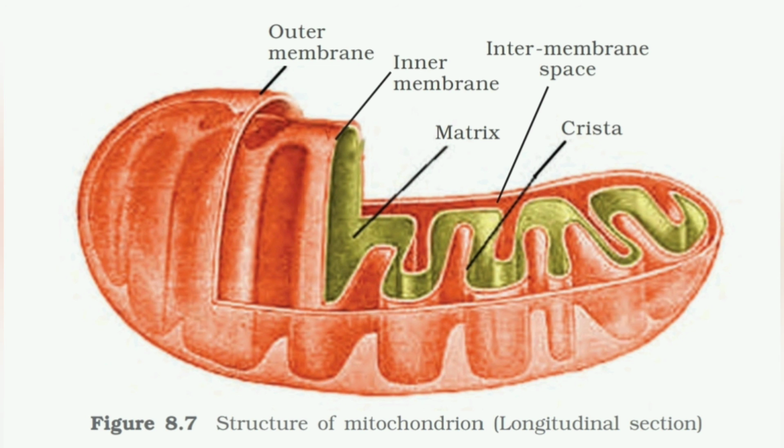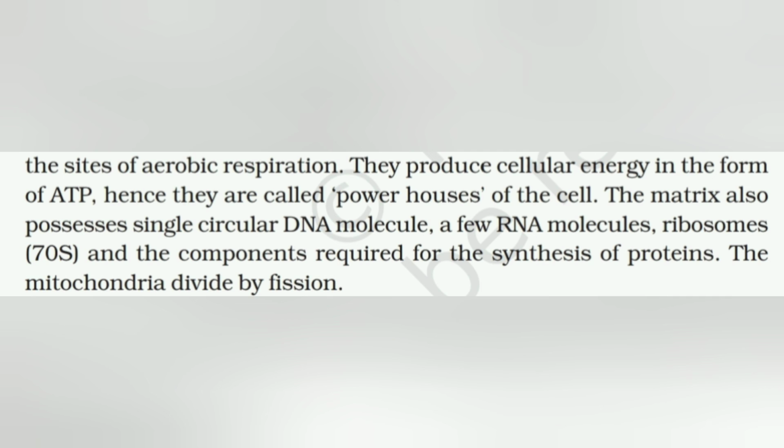So this is how the mitochondria looks. This cristae gives the respiration site to the mitochondria. They produce cellular energy in the form of ATP. Hence, they are called powerhouse of the cell.